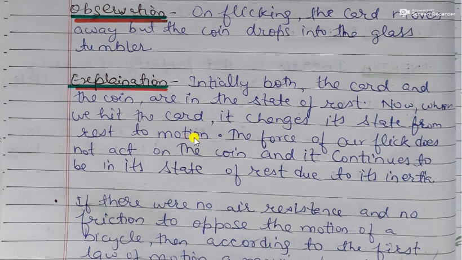The card will come into motion, but the coin will not come into motion. Due to inertia, it will remain at rest. So the force of our flick acts only on the card but not on the coin, and thus the coin continues to be in a state of rest, due to which it falls down.